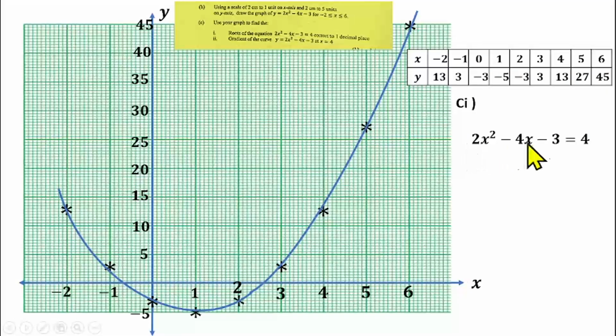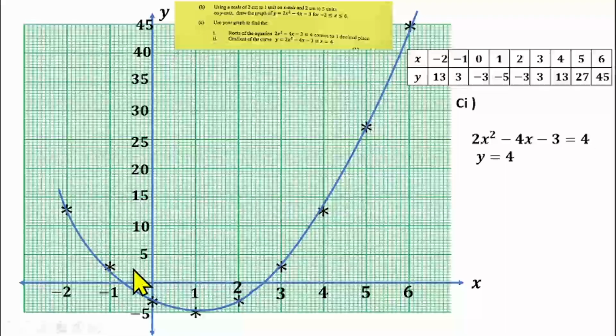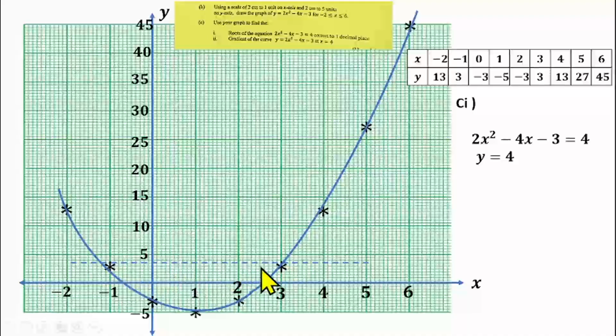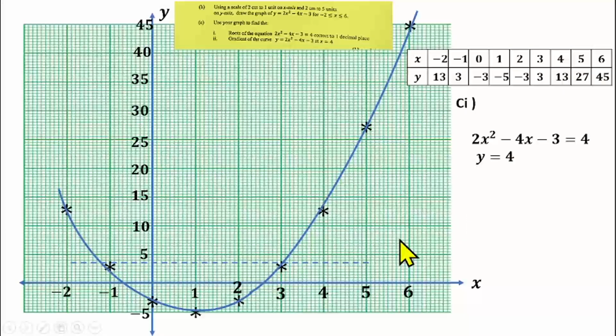So we can say y is equal to 4, which is a linear equation of one variable. So I'll go to my graph where y is equal to 4 and draw a straight line there. y is 4 at this point here, because one line on the y-axis is 0.5. So that means the 8th line here. I will draw a straight line on the 8th line, and that will represent y is equal to 4.